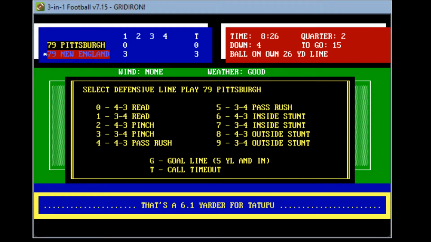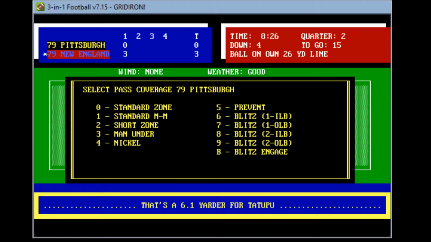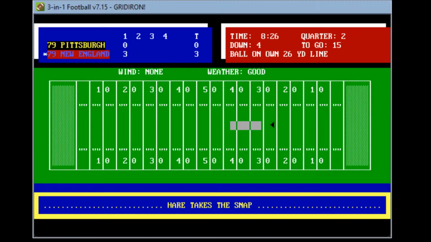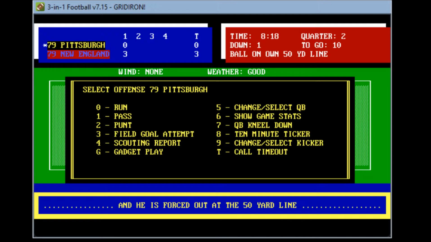Fourth down and we're hoping. So here we go. Pittsburgh again. They'll come out fourth and 15. They'll set the pass rush out again in case they try for it. Bell is back. So now they'll set up the return where it takes the snap, takes the punt away. Only 25 yards, a bad punt. It's forced down, and Pittsburgh will probably have their best field position of the day, starting first and 10 at midfield.